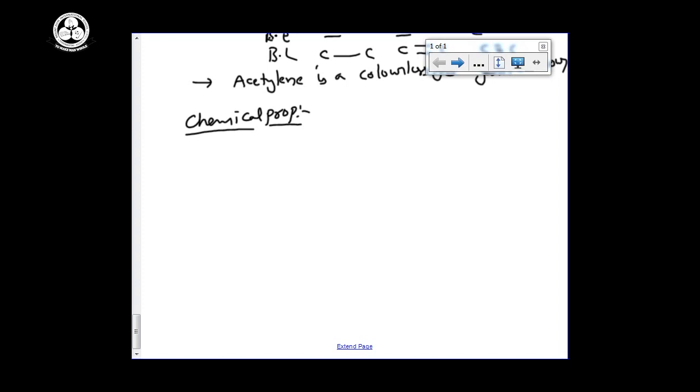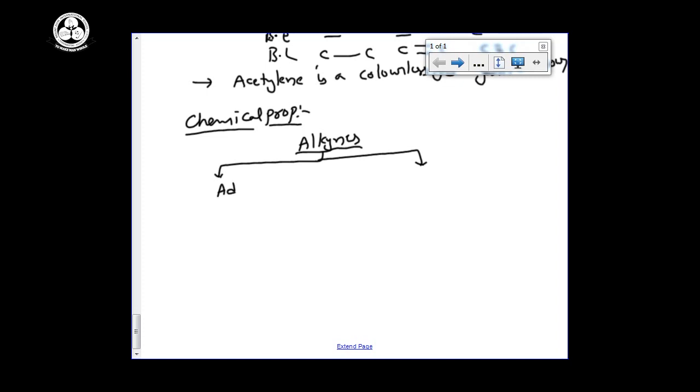Generally there will be three types. See, alkynes. As usual, the way you followed alkenes, we have to follow the same. There are two important discussions. There is no substitution here. Here only the addition and oxidation reactions are discussed.